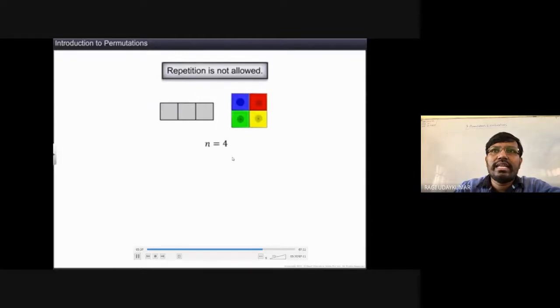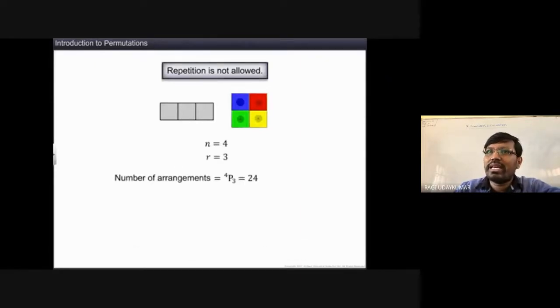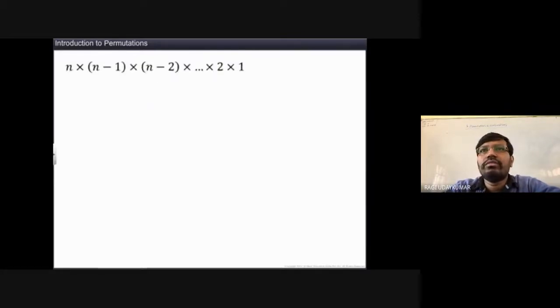Yes, n is equal to 4, and what is r in this? Spaces, 3, r is equal to 3, isn't it? And number of arrangements is nothing but number of permutations. 4P3 is equal to 24. So n into n minus 1 into, so 3 into 2 into 1. So this is what, 3 factorial. We can write 3 into 2 into 1 as 3 factorial.